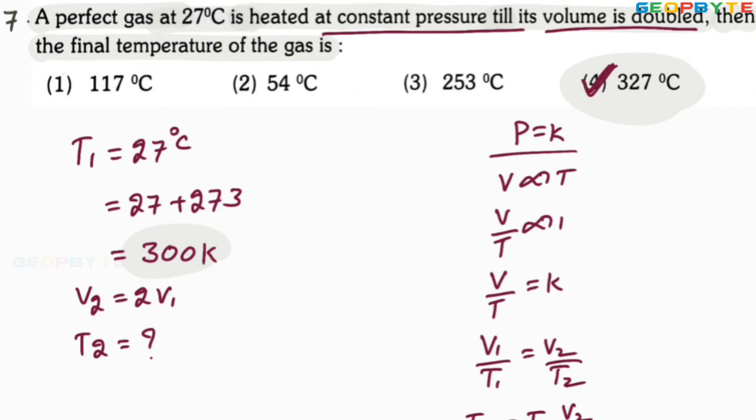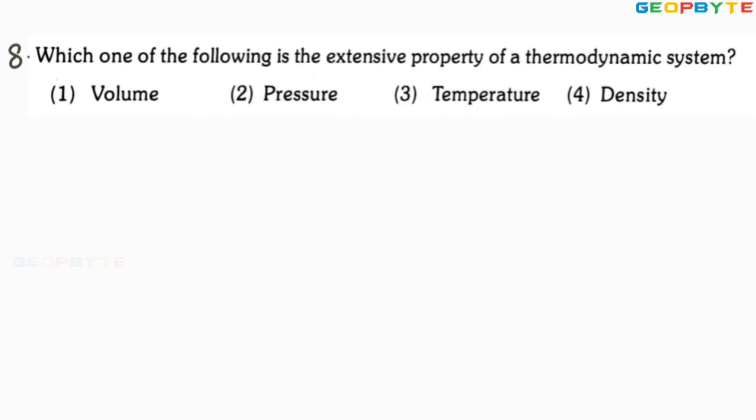Let us take another problem. Look at the 8th problem. Which one of the following is the extensive property of thermodynamic system? Dear friend, the volume is coming under extensive property. Here volume is extensive property, pressure is intensive property, temperature also intensive property, density also intensive property. Since he is asking the extensive property, the first option itself is absolutely correct.